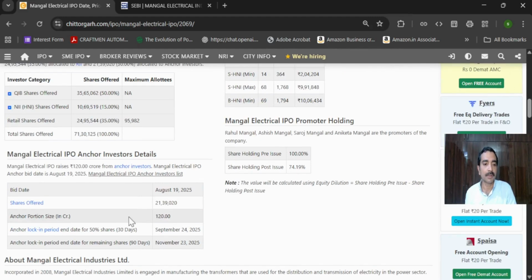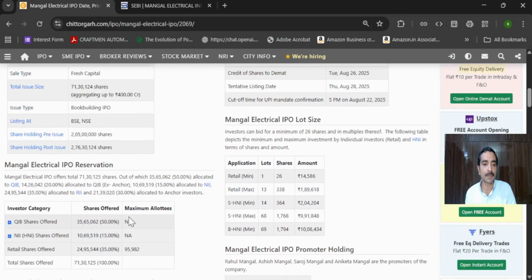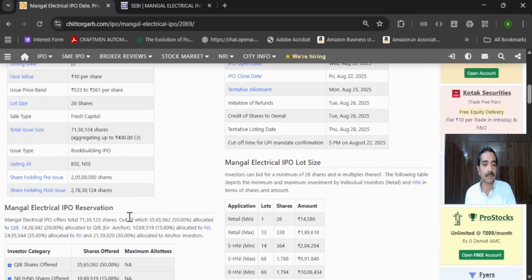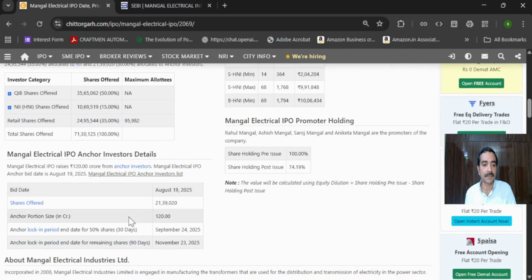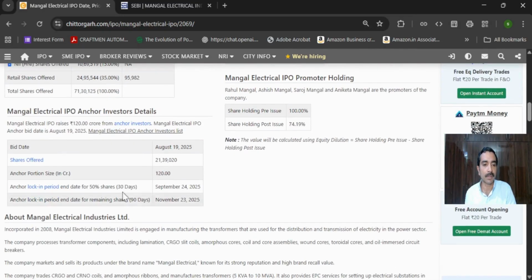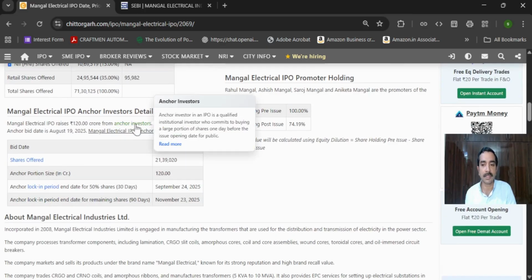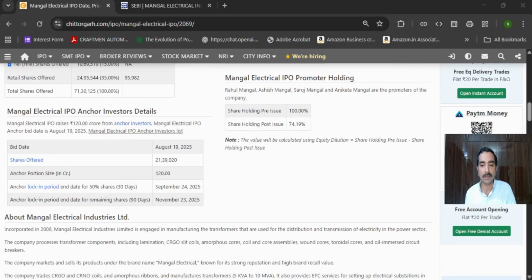Coming back to the other points we want to look into, there is a term called anchor investors, as you can see on the screen here. What do you mean by anchor investors? These people get into the company and commit a certain amount of shares before the IPO even comes to market. Okay, these people are called anchor investors.